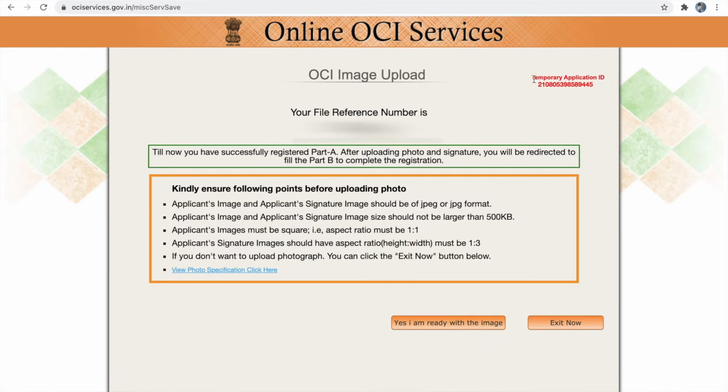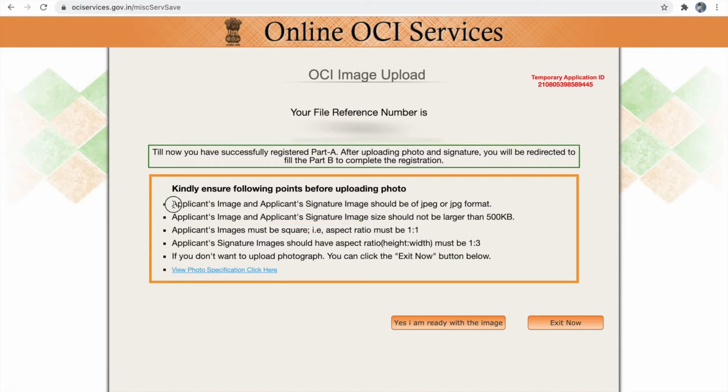So you have to note down your temporary application ID. If in case you are not ready with your images, you can click the exit now button and pull your application with your temporary application ID and your file reference number. So please make sure you note down both your reference number and temporary application ID. So now we have successfully registered part A.